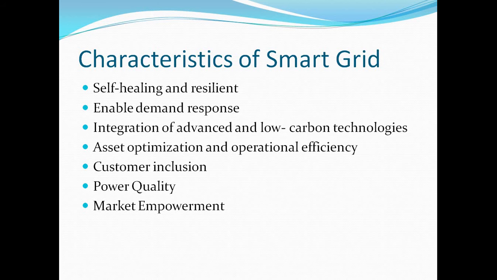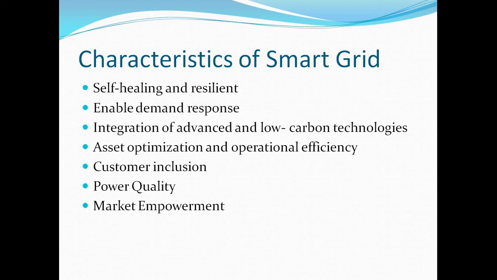Then customer inclusion, power quality management, then market empowerment. Market ratio is very important in smart grid, because we have to compare the smart grid to the conventional grid.